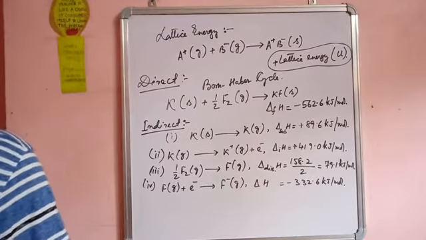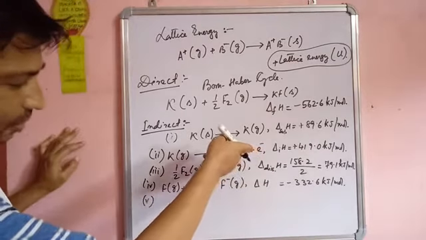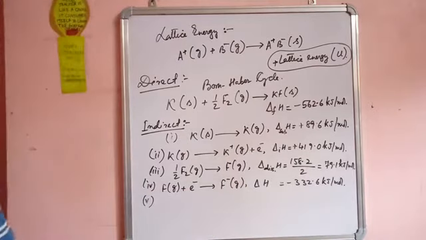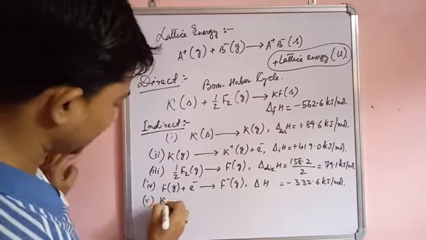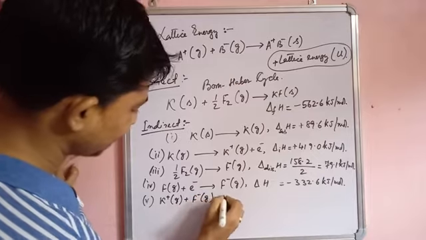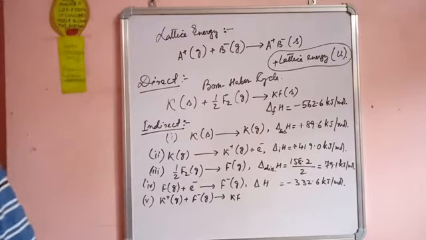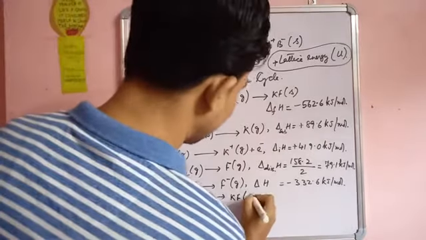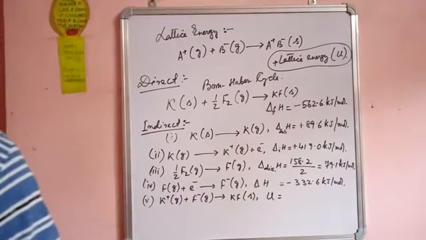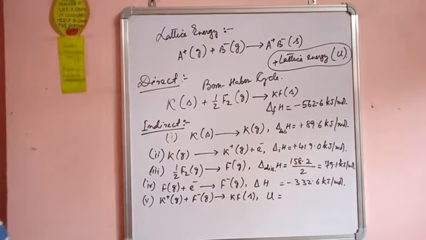And last but not the least is the fifth step, the combination of this one and this one. The K plus ions in gaseous state and F minus in gaseous state give us KF, which is in solid state, and the lattice energy U is what is released.